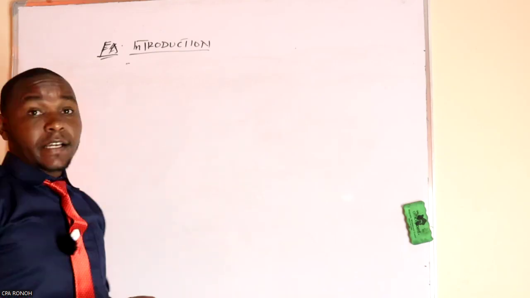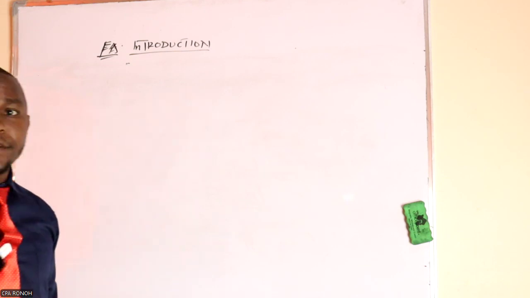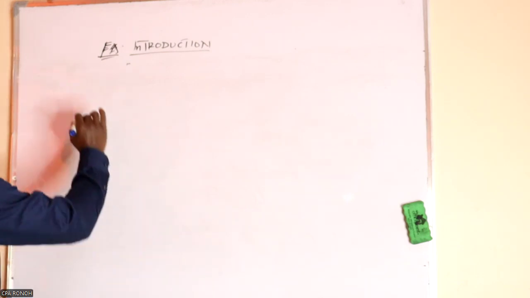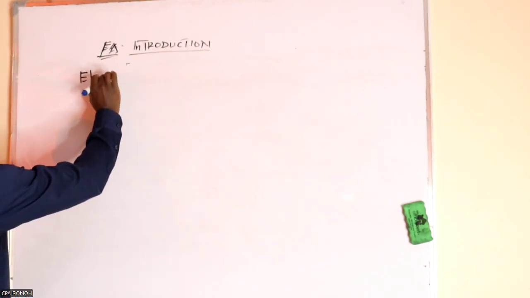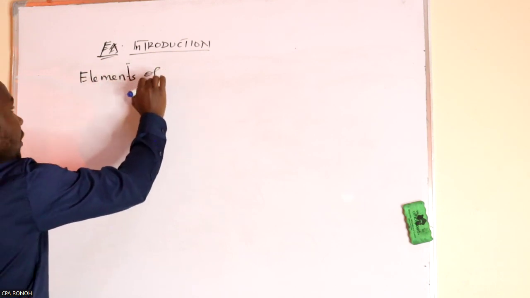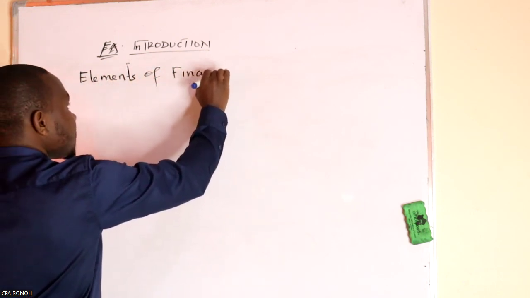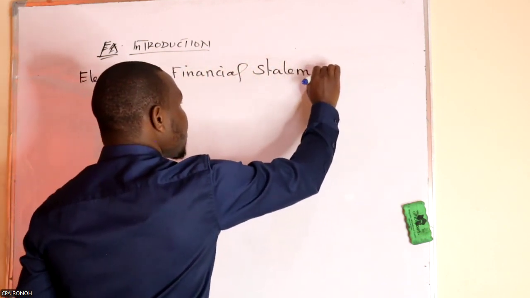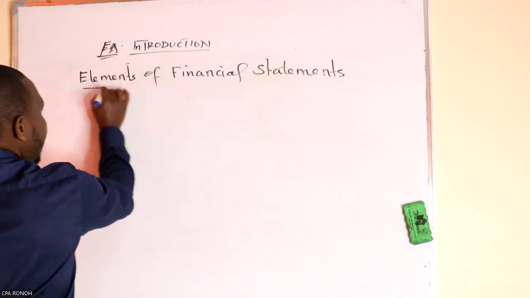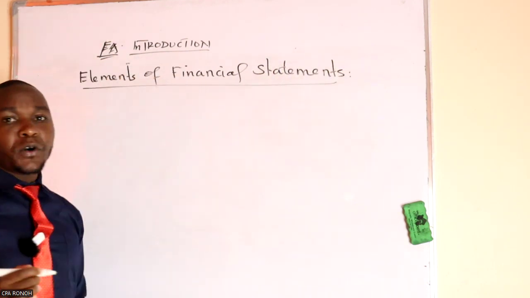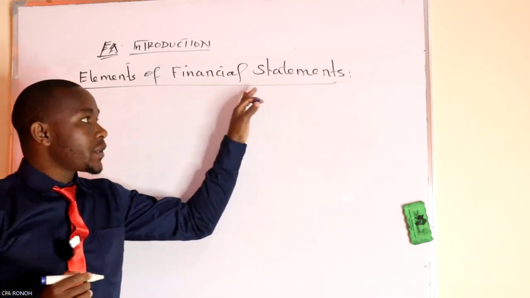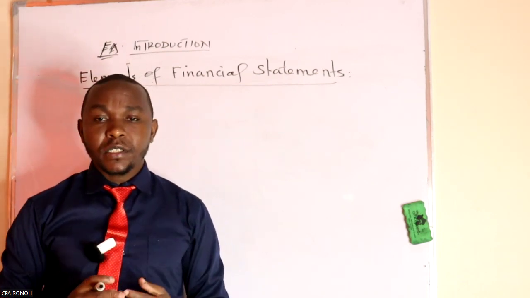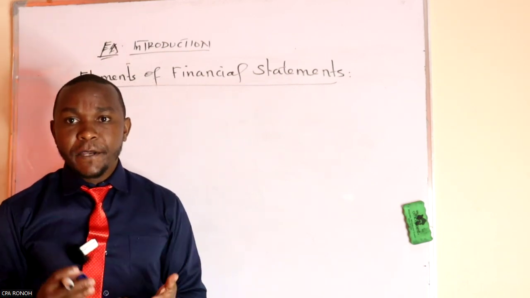Having done the definition, the objective, and the accounting equation, now let's look at the elements of financial statements. So write: elements of financial statements. In simple terms, when you say financial statement, this is a component of what makes this financial record to be called financial information.